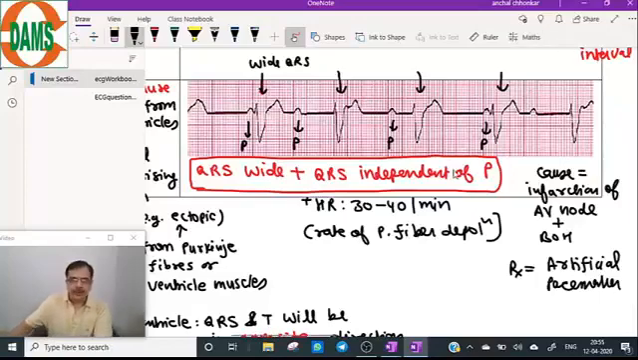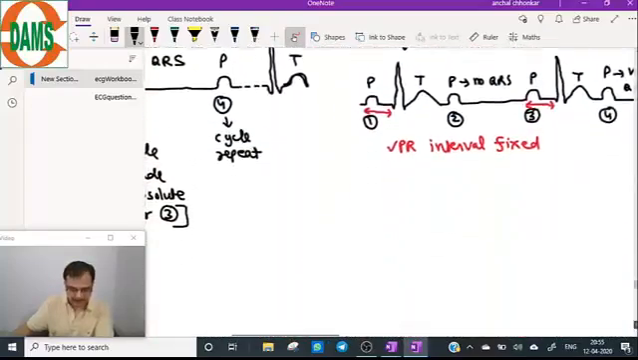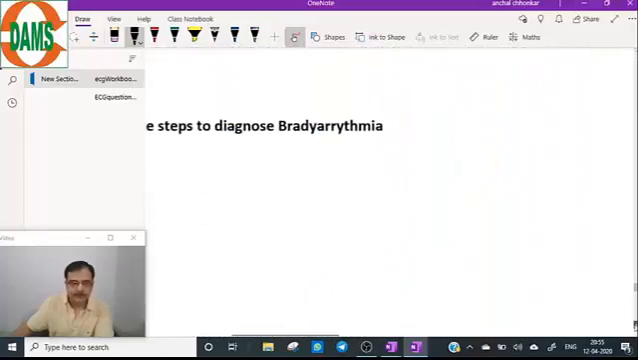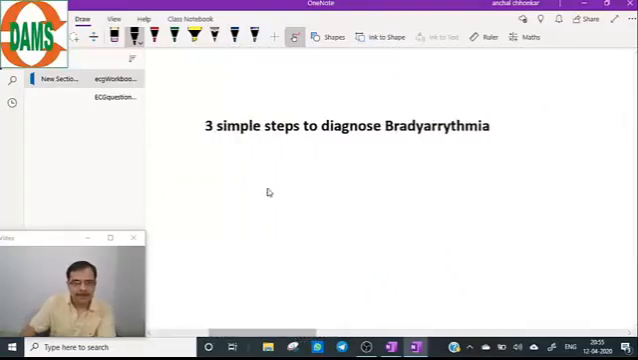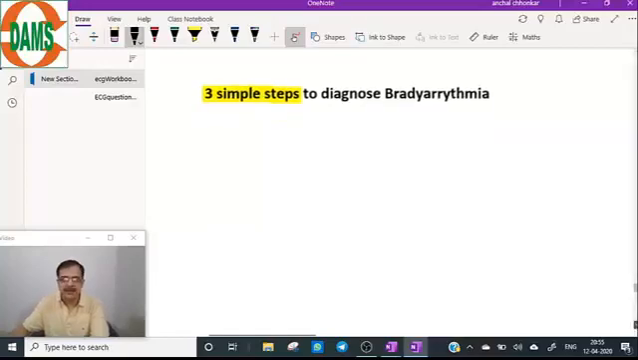Now coming to, so these are the 5 bradyarrhythmias that you have seen. Now I will give you a flow chart of diagnosis of the bradyarrhythmias in summary. Only 3 steps to diagnose a case of bradyarrhythmia. So come to the summary.